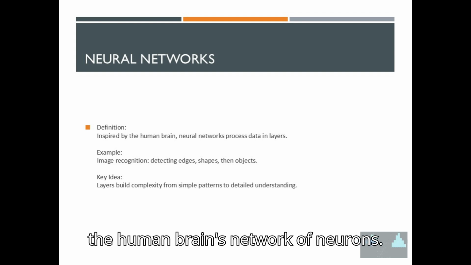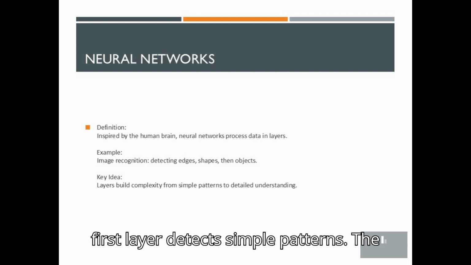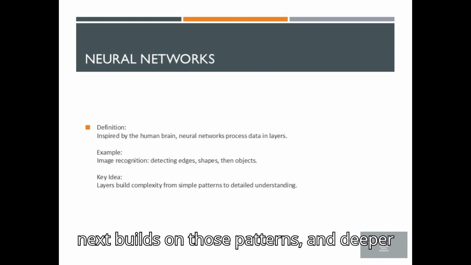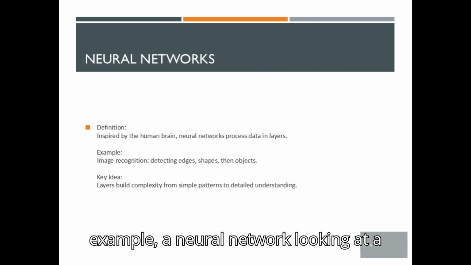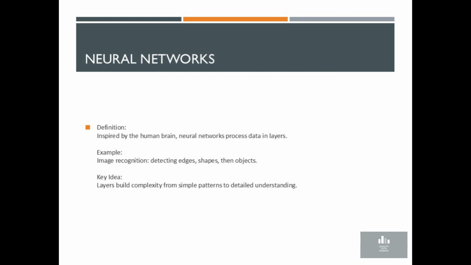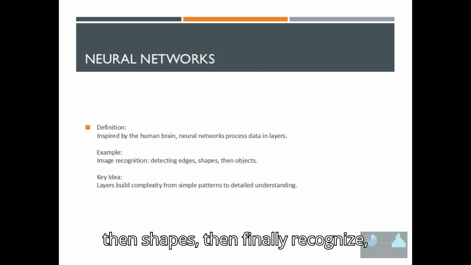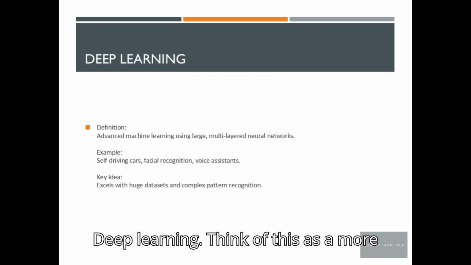Neural networks. These are inspired by the human brain's network of neurons. They process information in layers. The first layer detects simple patterns. The next builds on those patterns, and deeper layers can identify complex ideas. For example, a neural network looking at a photo might start by detecting edges, then shapes, then finally recognize, oh, that's a cat.